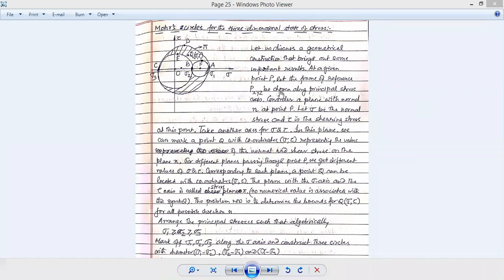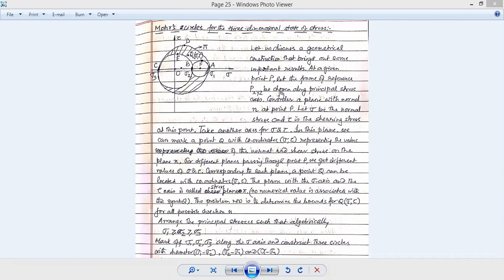Frame of reference means we always take this name: OX, OY, and OZ, three mutually perpendicular planes. The origin is O, and OX is along the x-axis, OY is along the y-axis, generally the vertical axis, and OZ is another horizontal axis, but it can be different.